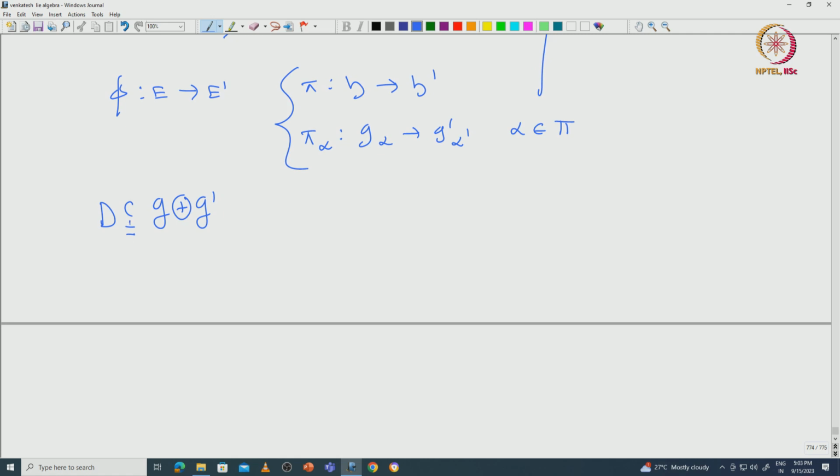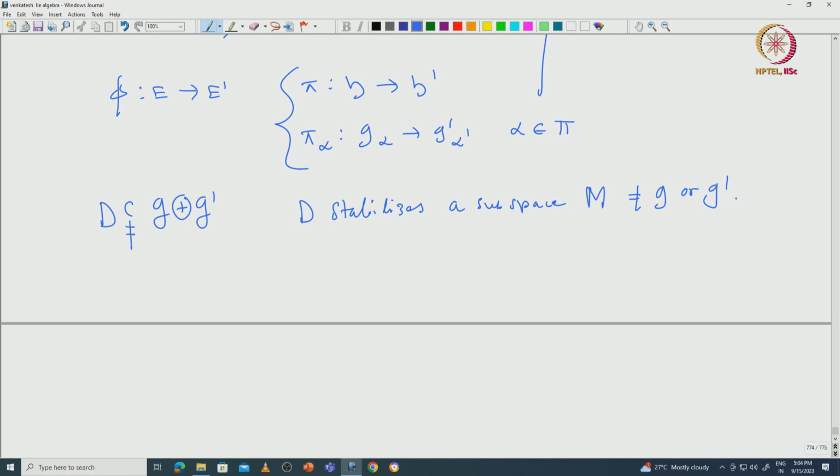And then we proved that this D must be proper by saying that D naturally acts on this subspace capital M. Okay. D stabilizes a subspace capital M which is neither G nor G dash. Okay.